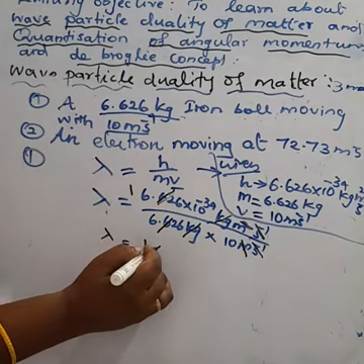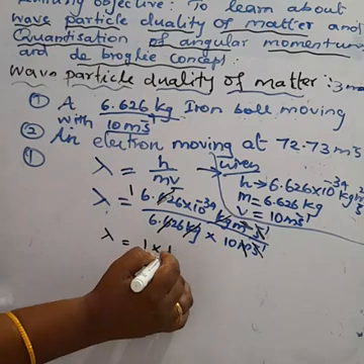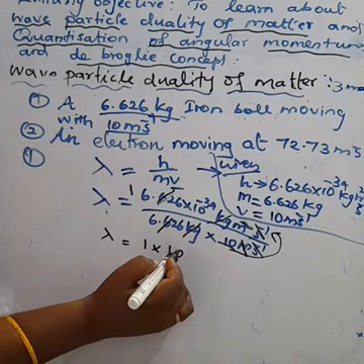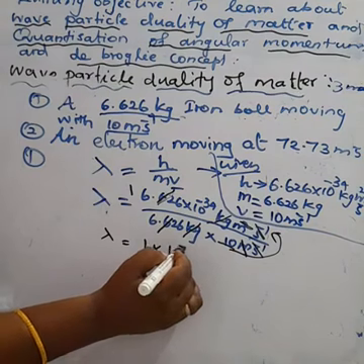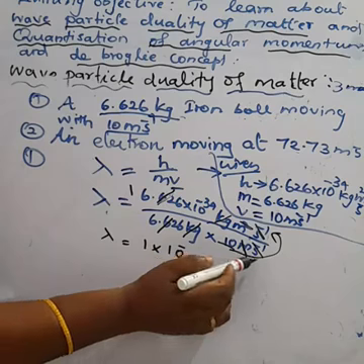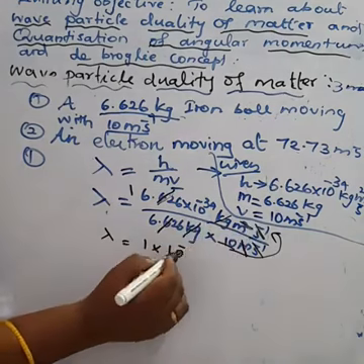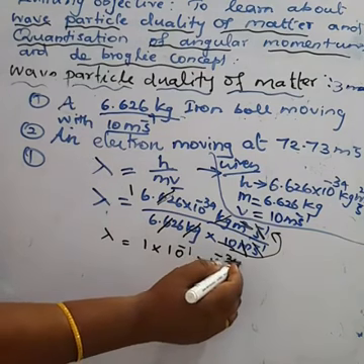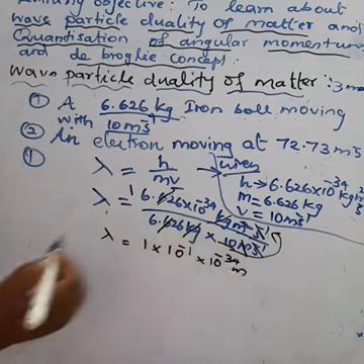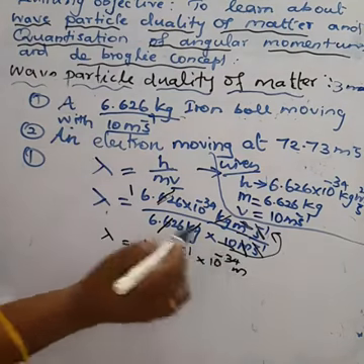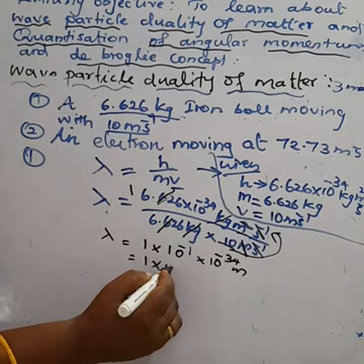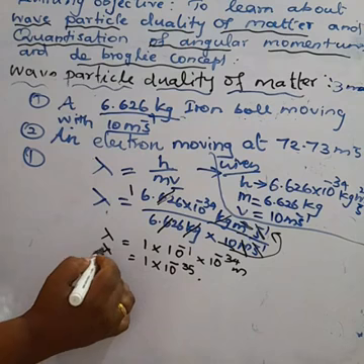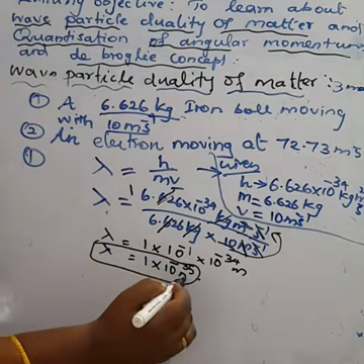this 10 goes to the numerator. So we get 1 into 10 power, and when it comes from the denominator to the numerator, it becomes 10 power minus 1, into 10 power minus 34. This 10 power minus 1 and 10 power minus 34 give 1 into 10 power minus 35 meter. This is the wavelength for the first question.